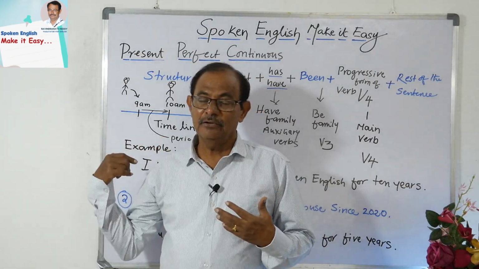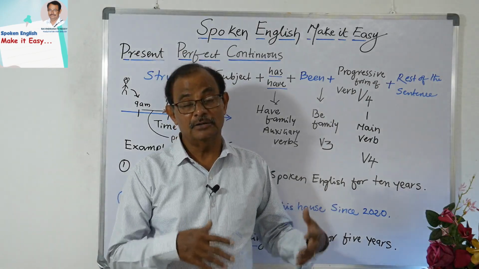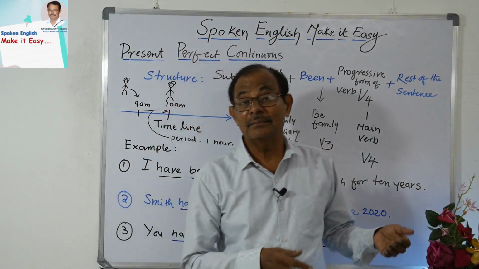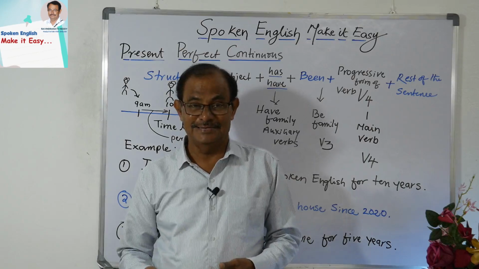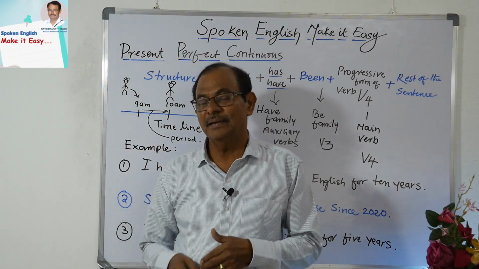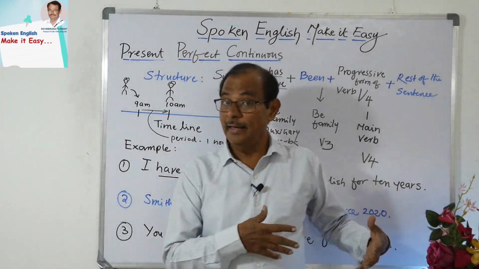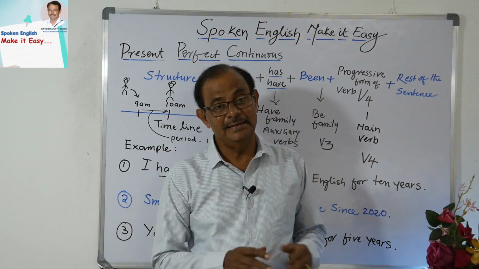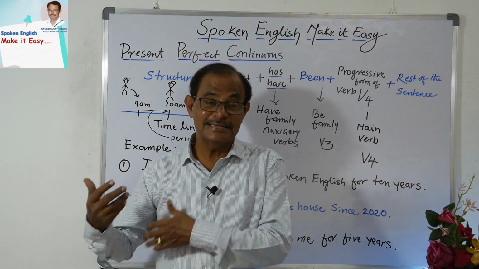I have given the timeline also, and if you go through all these things, you can definitely understand this particular tense. This is really a wonderful tense, and people also commit mistakes with it. "I am living in this house for the past 10 years." It is not correct. Generally people may say it, but it doesn't sound good. How does it sound good? "I have been living at this house for the past 10 years." That is a really good, grammatically correct present perfect continuous tense.